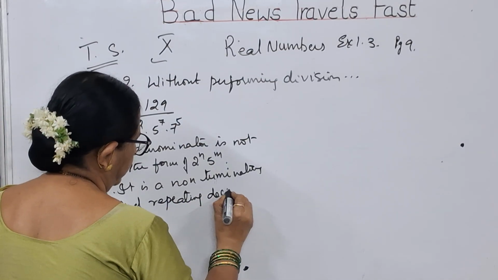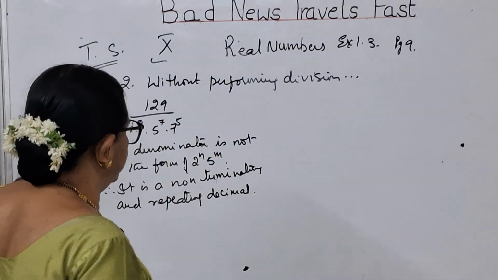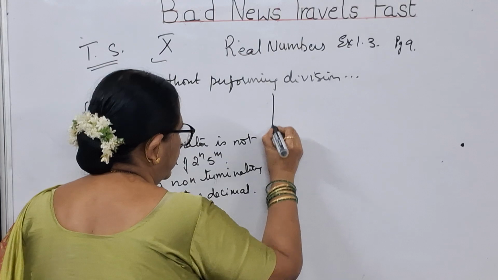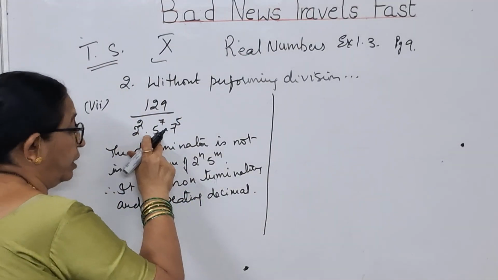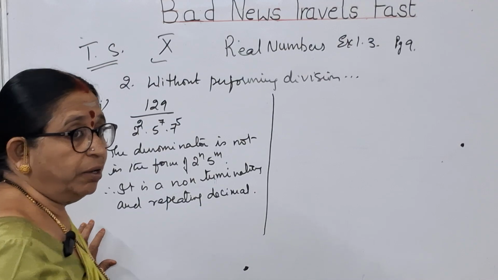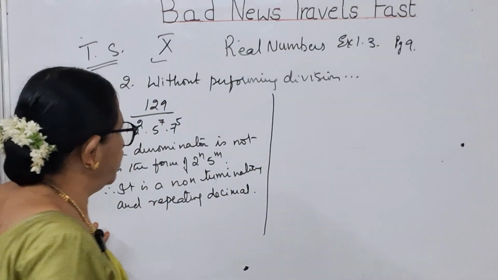This is the 7th problem, children, because even though the denominator has the 2 to the power of n and 5 to the power of m form, you have one more extra. So it is not a terminating form.